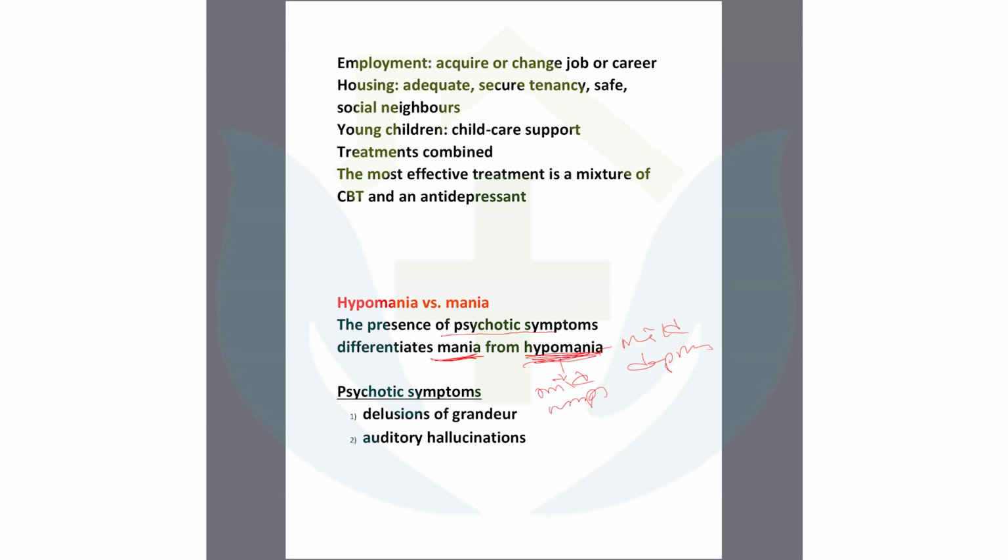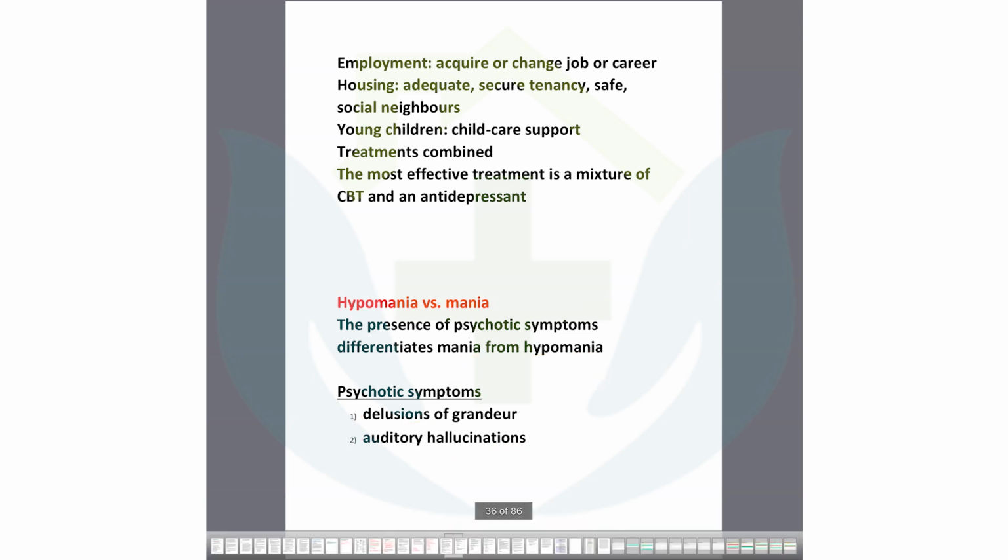In mania, you will find delusions and hallucinations. A manic patient has more and more psychotic symptoms. There could be some symptoms like hypomania, but more psychotic symptoms. So wherever you find delusion or hallucinations, you will prescribe antipsychotics.